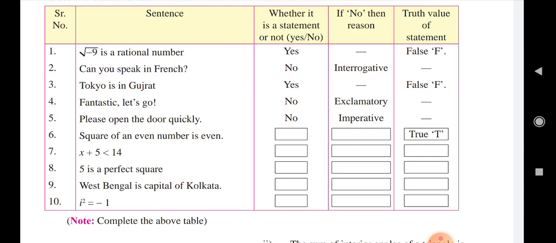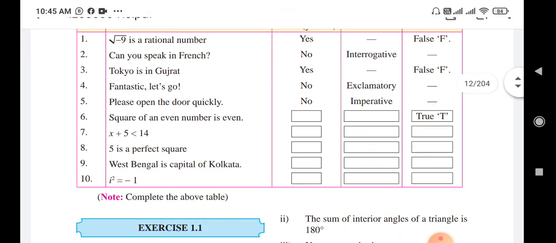x plus 5 less than 40, you have to do it in your copy. अब आपको नीचे जो दिया है उसको आपको खुद करना है. ठीक है. 5 is a perfect square. West Bengal is the capital of Kolkata. i squared equal to minus 1. Complete the above table. Okay, that is your homework.